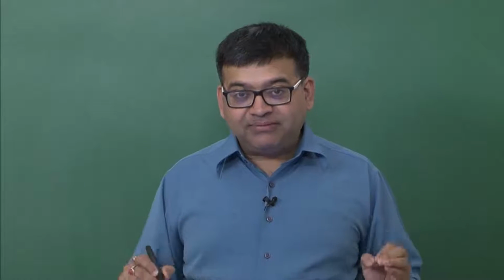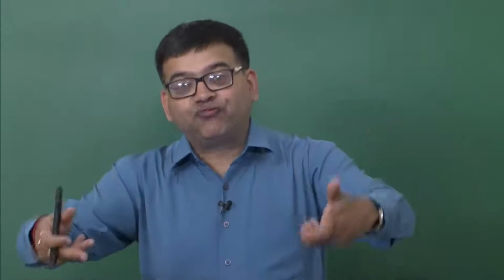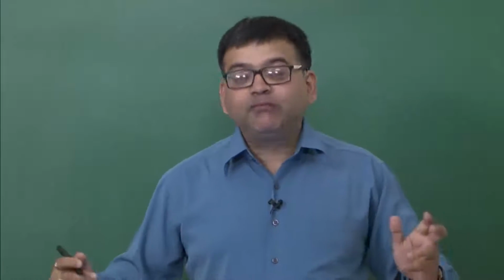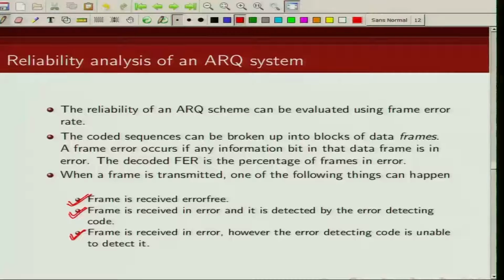When does this situation happen? We say that an undetected error has happened if the transmitted code word gets transformed into some other code word. The error pattern is such that it transforms one code word into another code word, and then we would not be able to detect the error. So that's the third possibility.